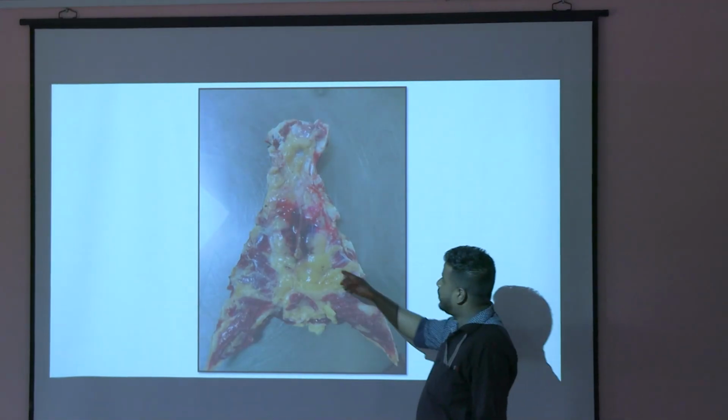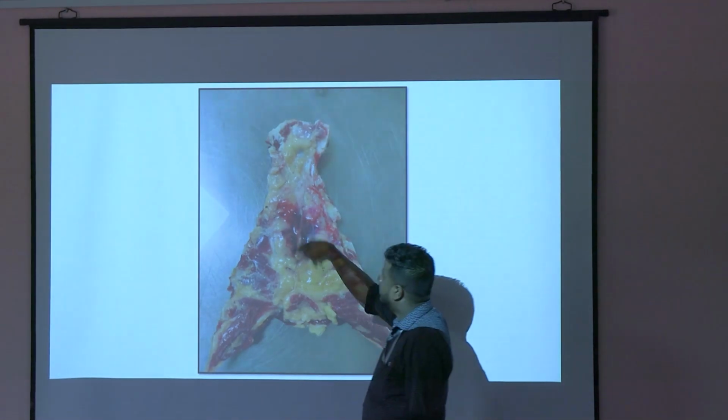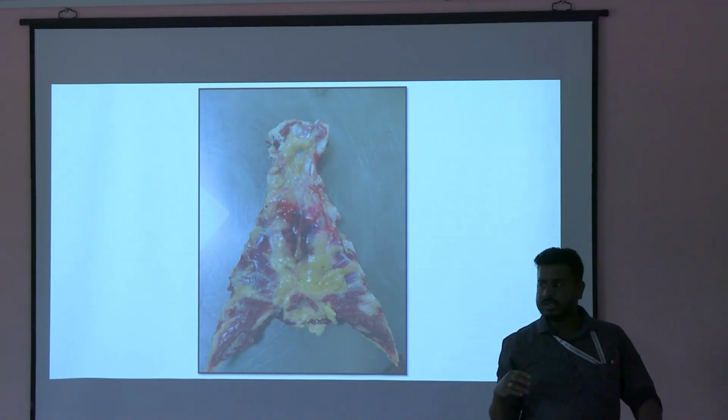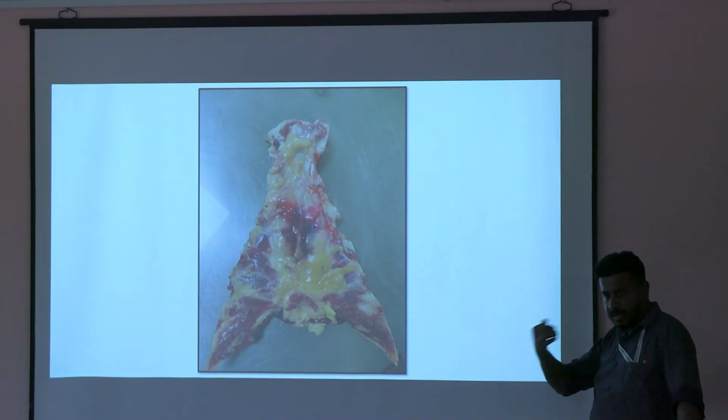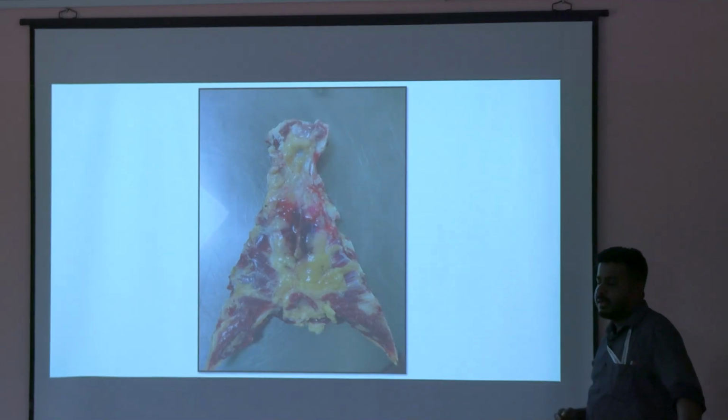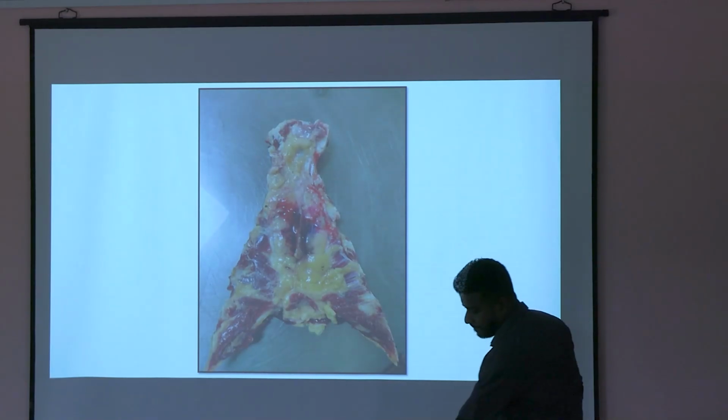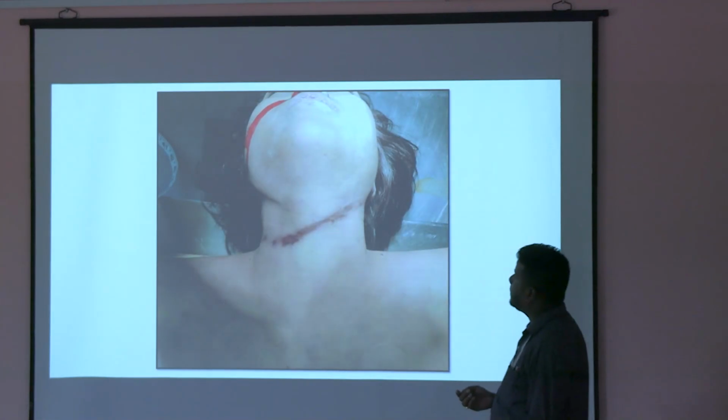This is a sternum. What do you see here? Abrasion, bruise, laceration, stab wound. What? It is inside, in the interior. So that is contusion. The sternum is contused. Understood? Okay.